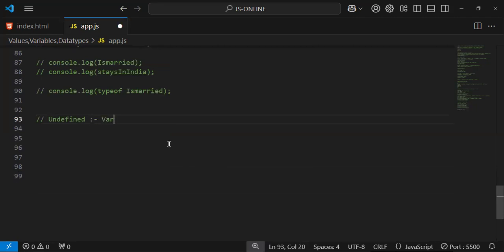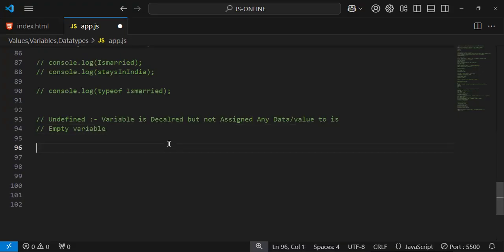Now a variable which is declared but not assigned any data or value is considered an empty variable which doesn't have any kind of data, which is undefined. I'm declaring a variable but not storing any data.